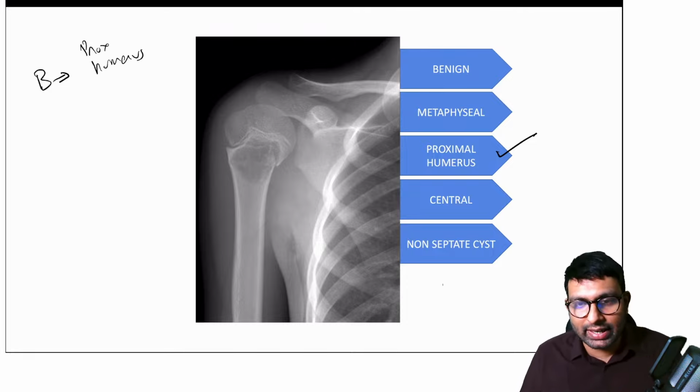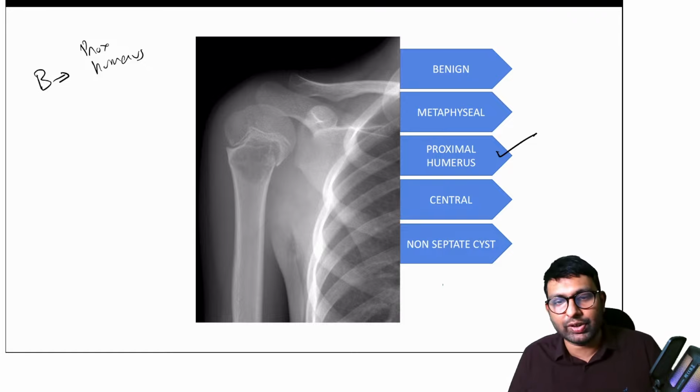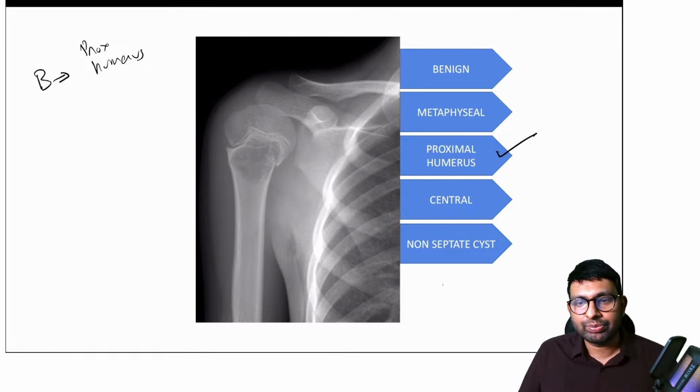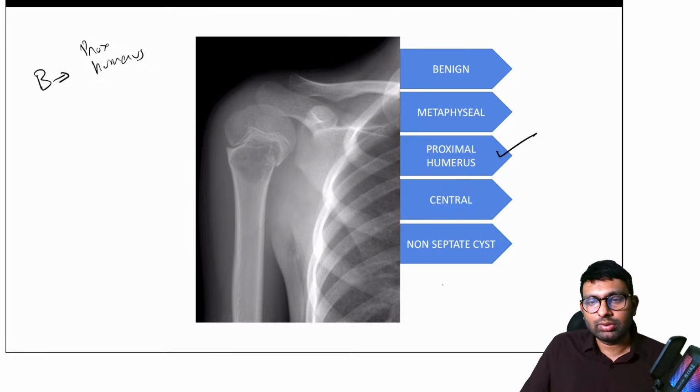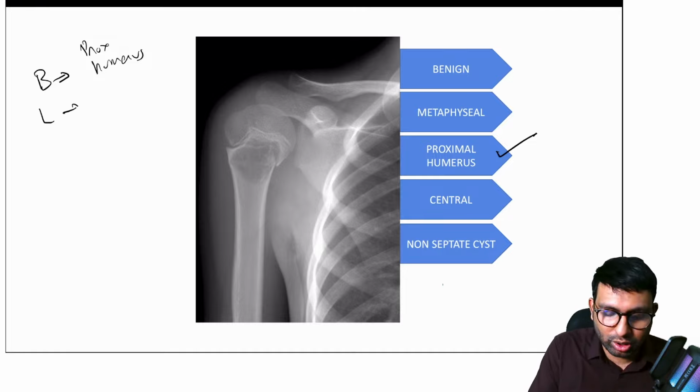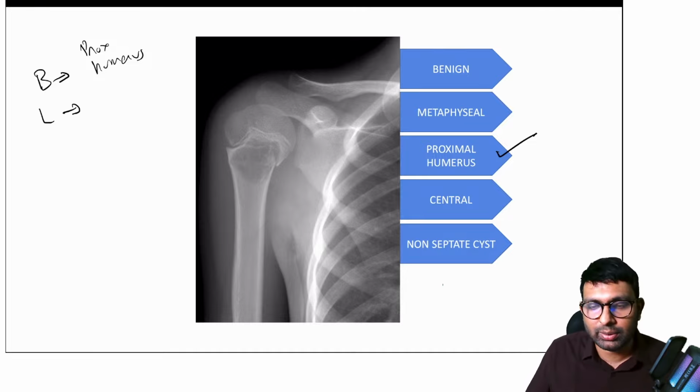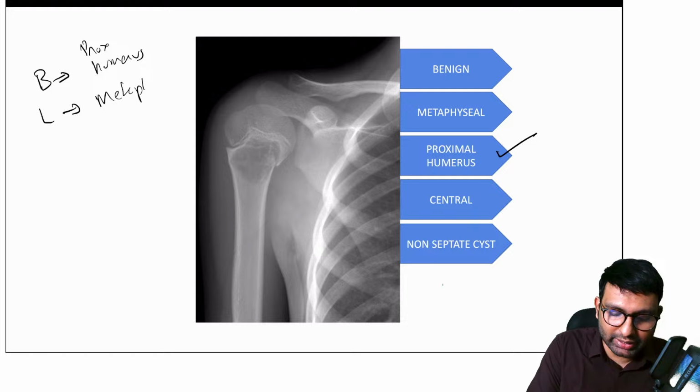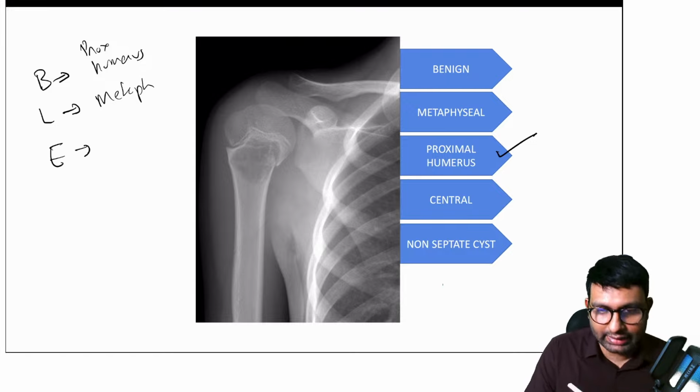What other clue do we have? Is this epiphyseal, diaphyseal, metaphyseal? Talk about location. What location is this tumor? Metaphysis. Yes, you're right. It is metaphysis. Then comes eccentricity.